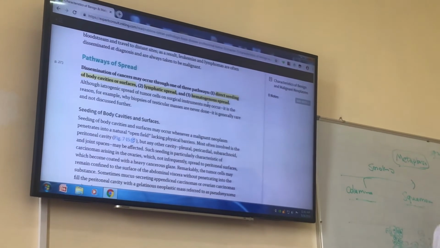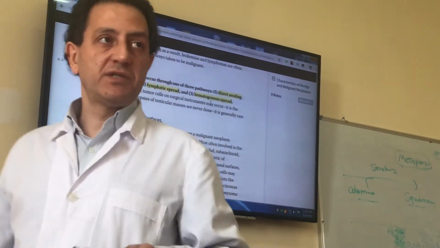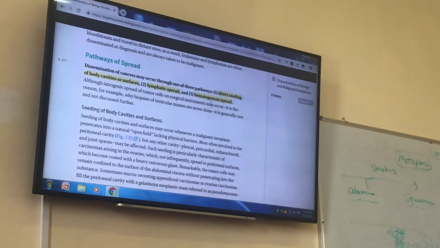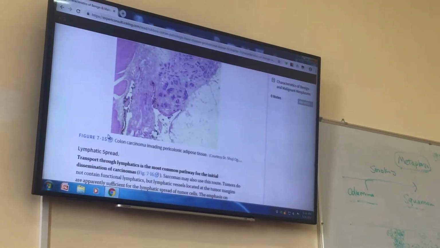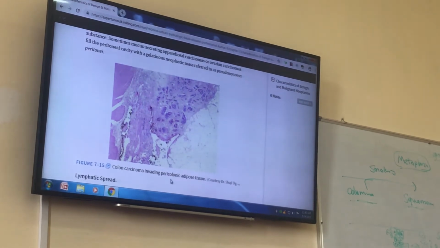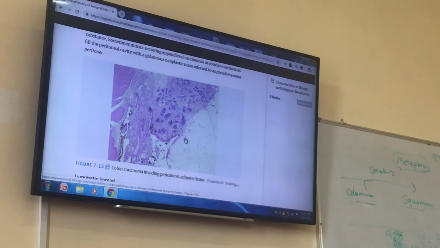And some tumors, for example, ovarian carcinomas, mucinous cystadenocarcinomas of ovary, like to spread to body cavities and cause ascites. This is, for example, a colon carcinoma invading pericolonic fatty tissue.